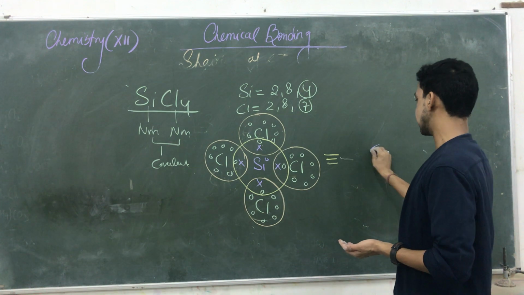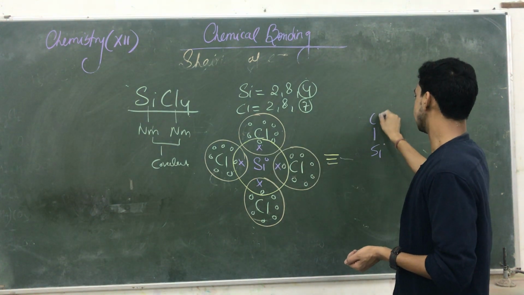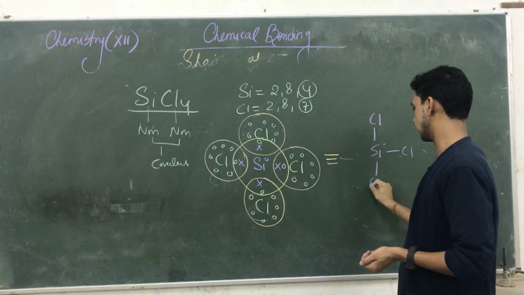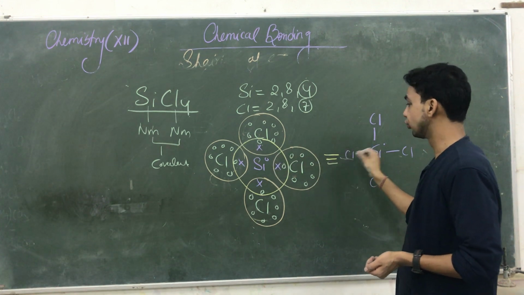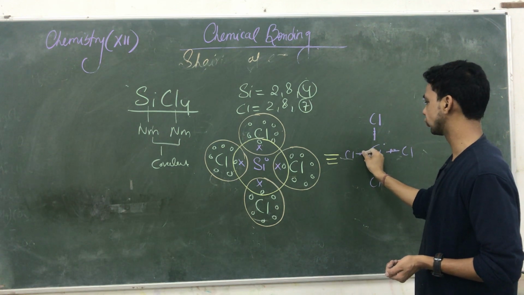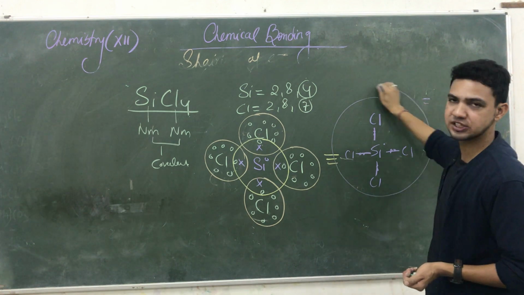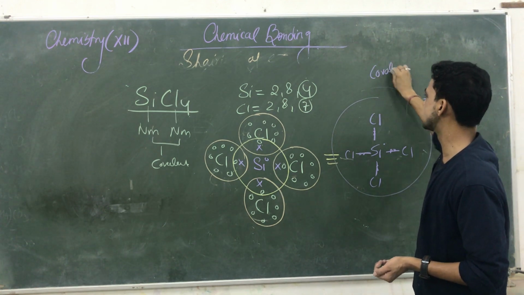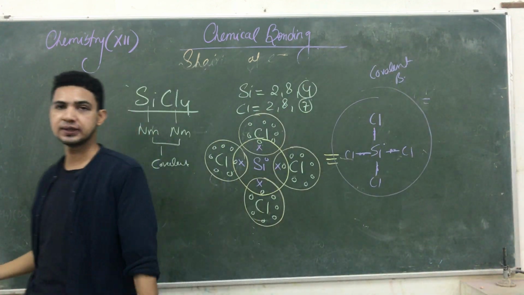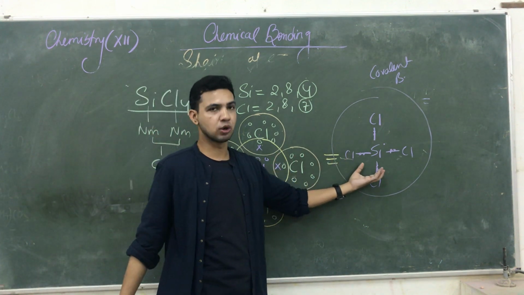So here the silicon forms a single bond. 2 electrons means single bond. Here also single bond, and here also single bond, and here also single bond. Due to this mutual sharing, the electrons always remain in the middle of the bonds. ये electron कहाँ रहते हैं? Bonds के mid में. तो mutual sharing है, so these compounds do not carry any charge. So such type of bonding is known as covalent bonding, and such type of compound is known as a covalent compound. This is known as an electron dot structure, and that is known as a bonding structure.